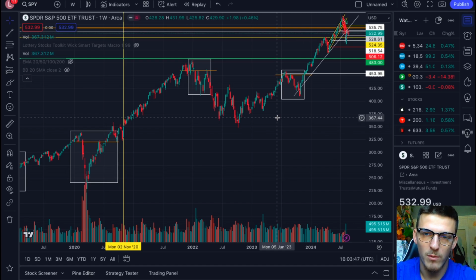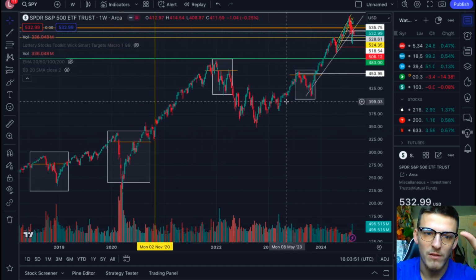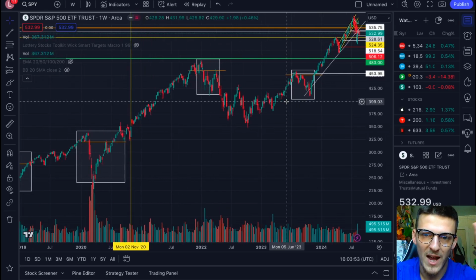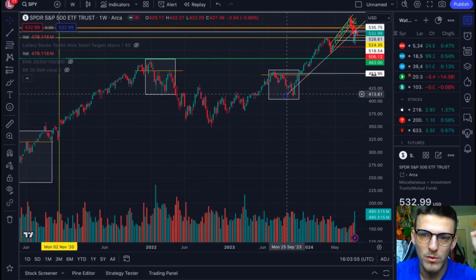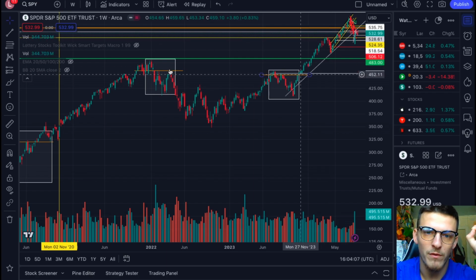Well, let's jump from the 4-hour to the weekly time frame. What you can see right now is several different times the S&P 500 has corrected and came back up to this neckline. Right after it broke this neckline, the previous correction, you saw a very, very strong market coming up to all-time highs all the way up to 524 from the neckline at around 452.